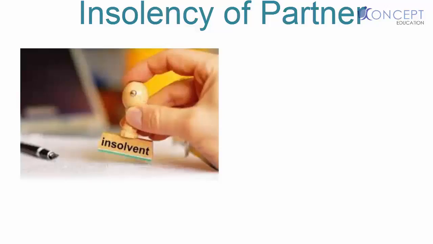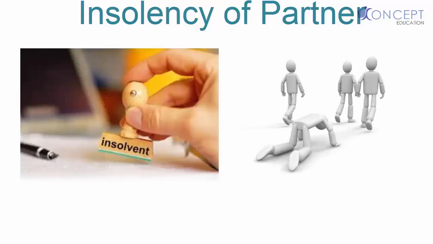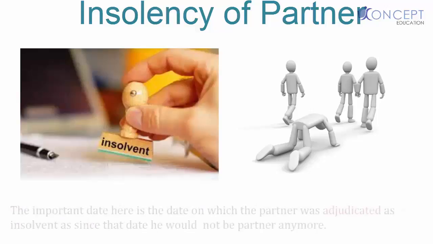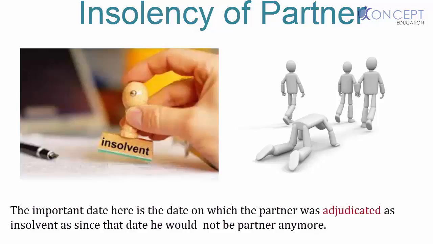As soon as a partner is adjudicated as insolvent, he ceases to be a partner. On his becoming insolvent, his assets won't be liable for the acts of the firm after his becoming insolvent. He even need not give a public notice of retiring from the firm through insolvency. The important date here is the date on which the partner was adjudicated as insolvent, and since that date he would not be a partner anymore.